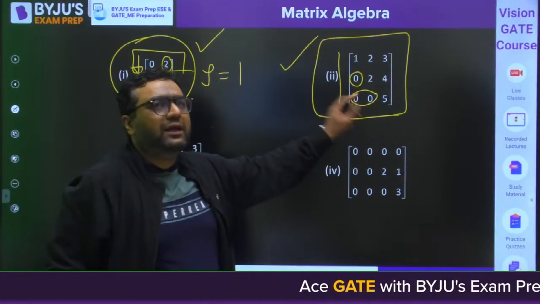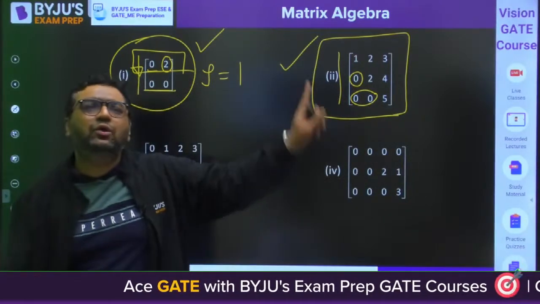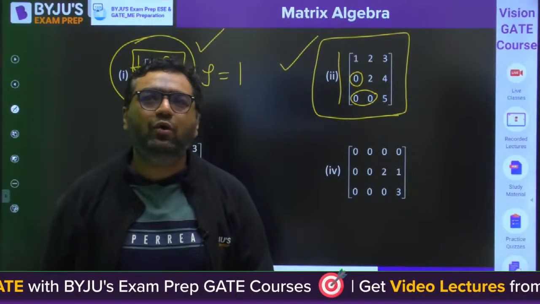So if it is in row echelon form, how many non-zero rows are there?